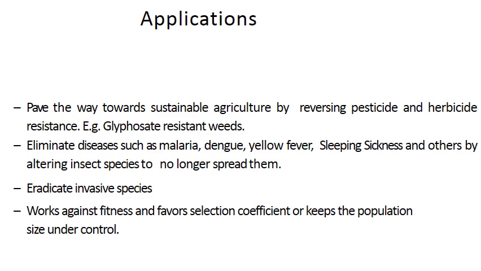Gene drive eliminates diseases like malaria, dengue, yellow fever, Zika, sleeping sickness and others by altering insect species to no longer spread them. This is also the same principle, where the selection coefficient will operate, given more importance. Then eradicate invasive species. Invasive species means species which are not important, and it may be a predator which is causing harm to organisms which are helpful to human beings. Gene drive works against fitness and favors selection coefficient, or keeps the population size under control.